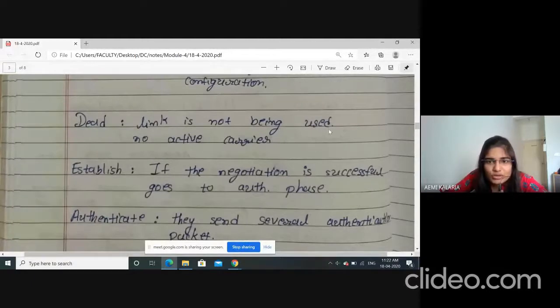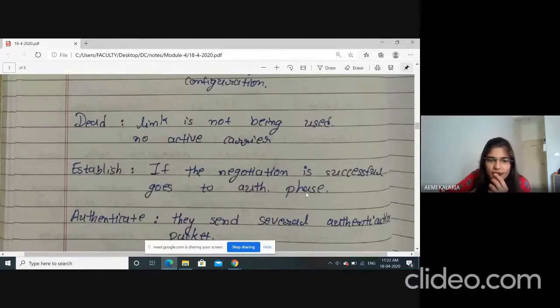Now, I already discussed the dead state. The link is not being used, no active carrier, so right now it is in a dead position. After that, establish: if the negotiation is successful, go to the authentication phase. So basically it's a handshaking kind of thing; they check whether both agree on the same thing or not.